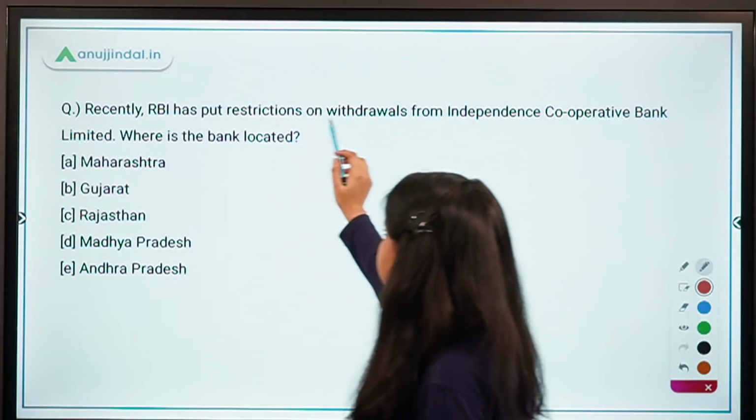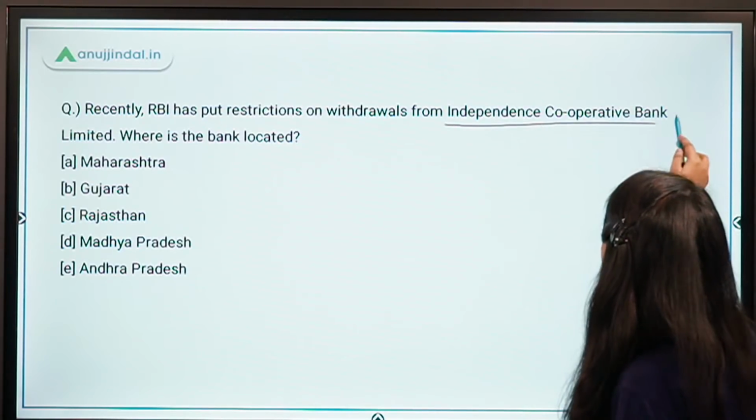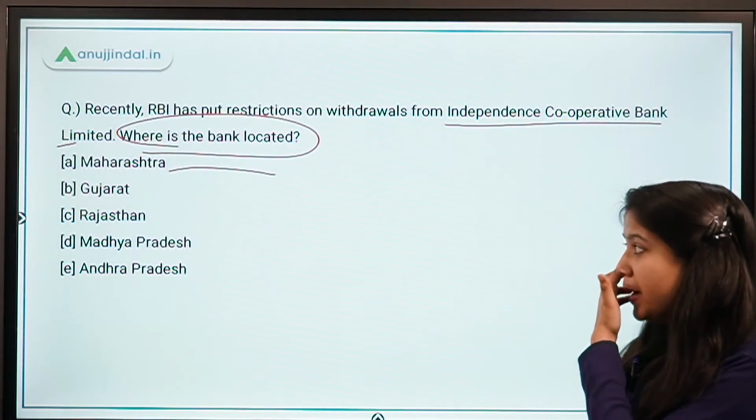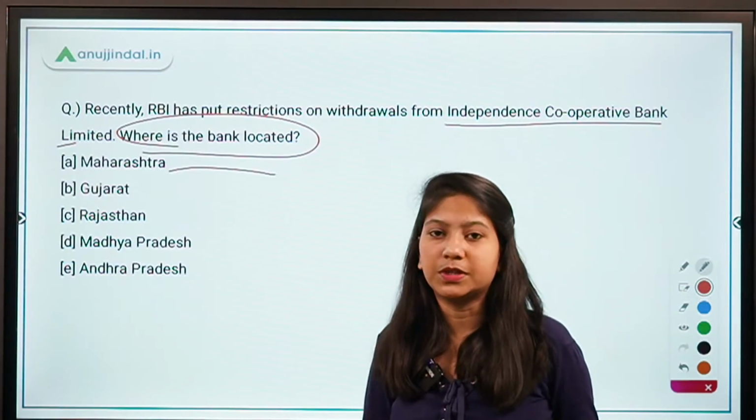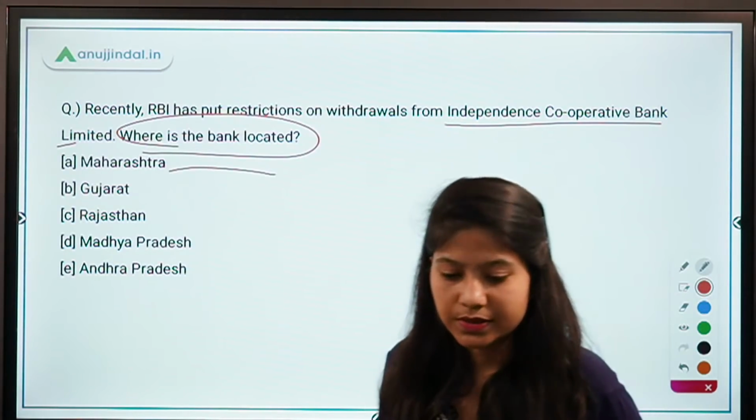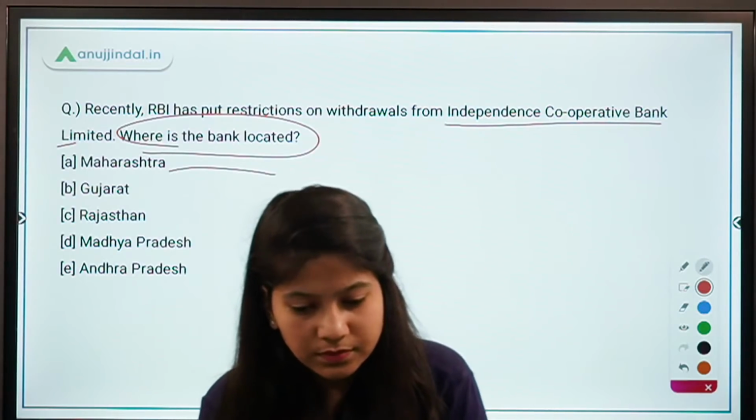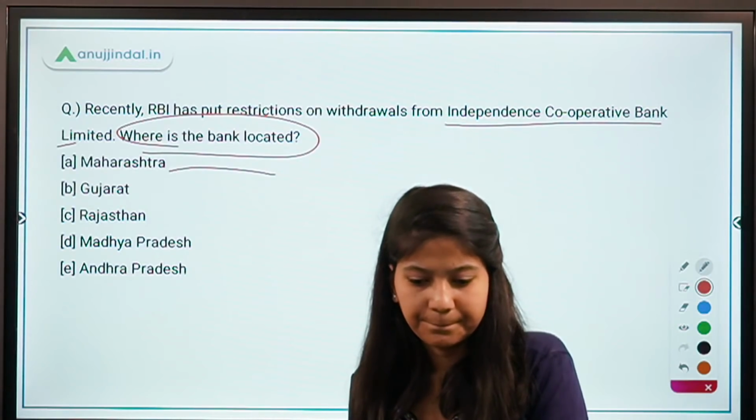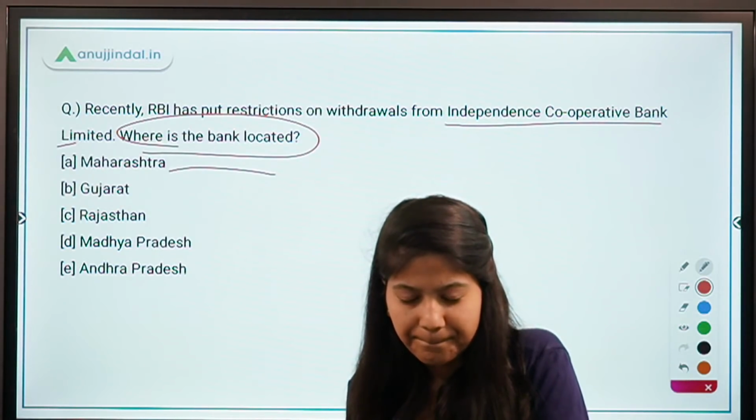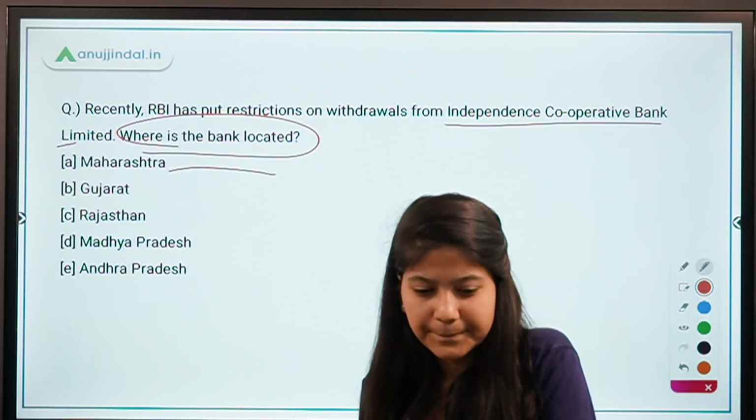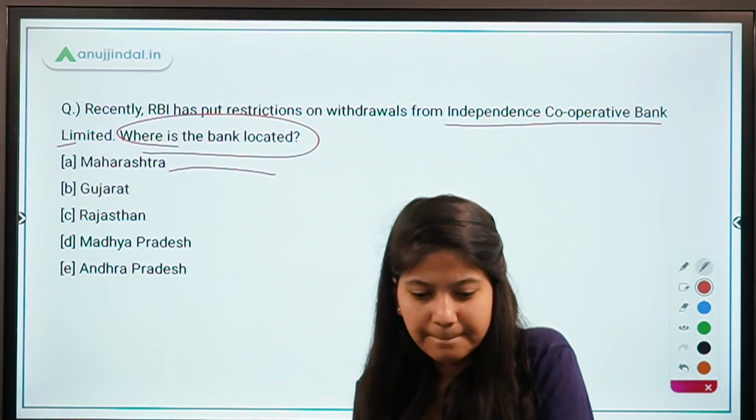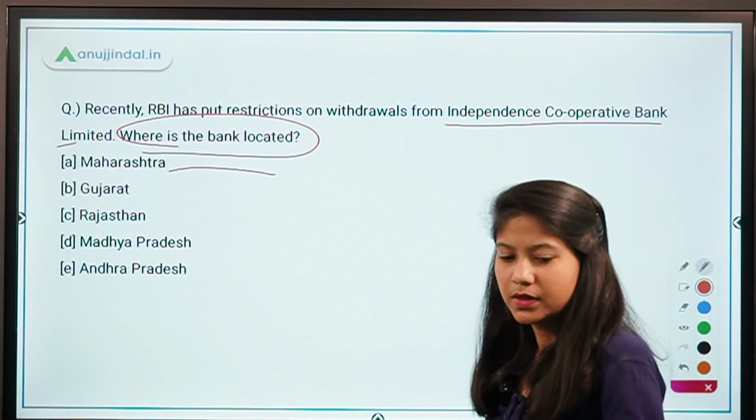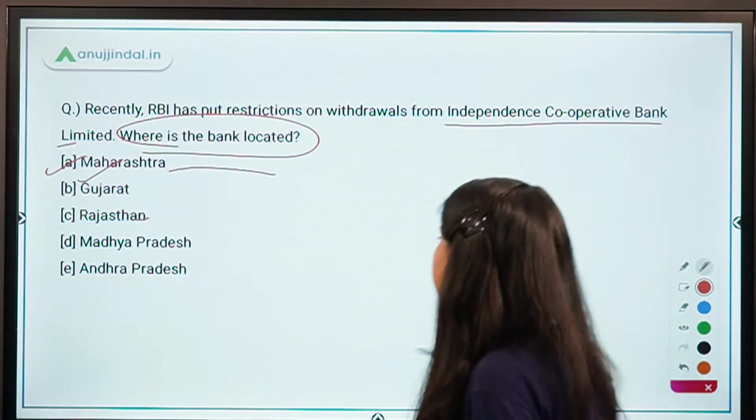Recently, RBI has put restrictions on withdrawals from Independence Cooperative Bank Limited. Where is the bank located? Maharashtra, Gujarat, Rajasthan, Madhya Pradesh, Andhra Pradesh. Tell me, where is this bank located? Good. It's Maharashtra. Option A is the right answer.